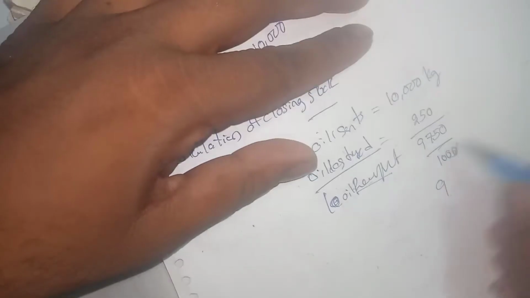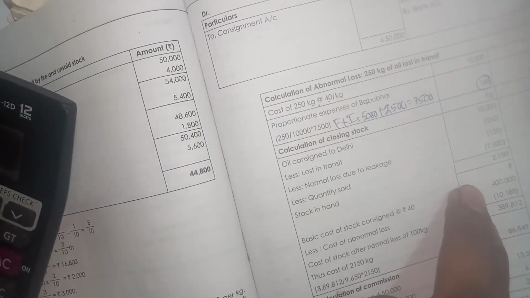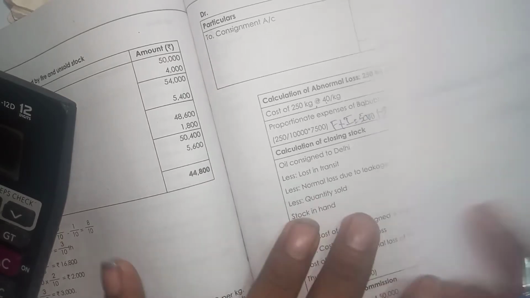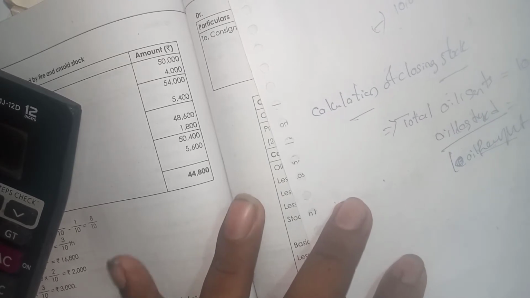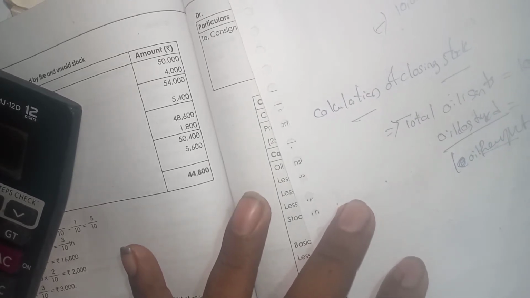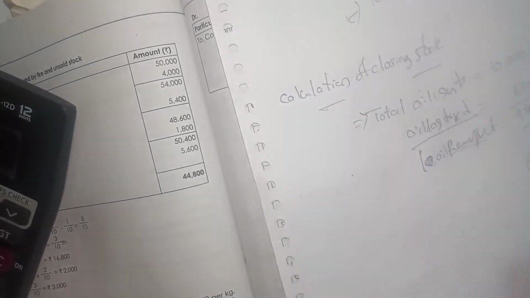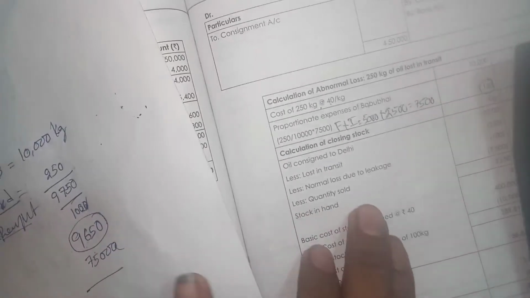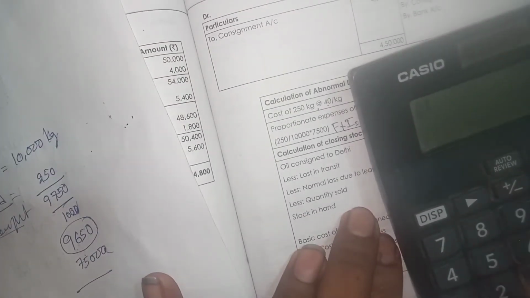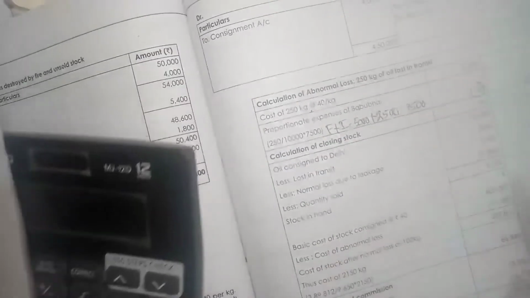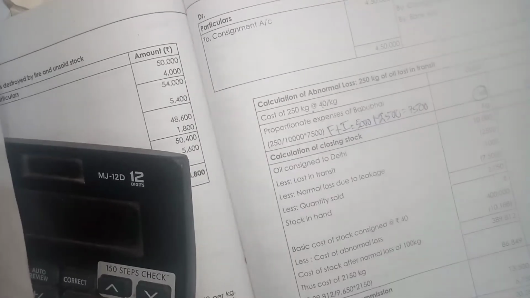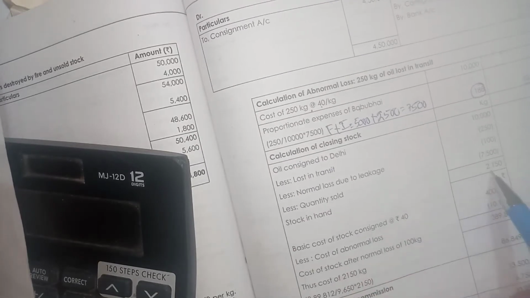So the total is 9,650. But quantity sold: out of the quantity received by the consignee, how much was sold? 7,500 is sold. So the remaining balance: he already sold the goods, so 9,650 minus 7,500 is equal to 2,150. This is the stock in hand. So now the stock in hand is 2,150.